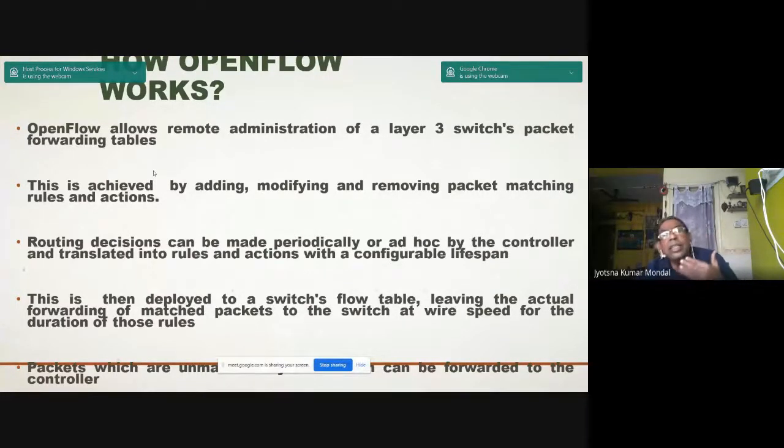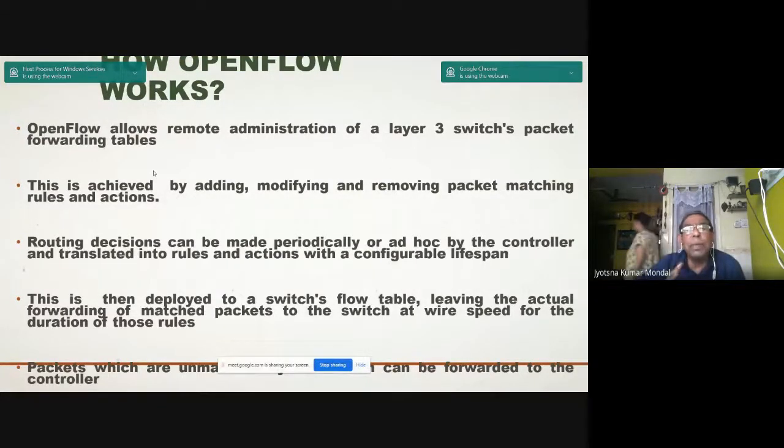And routing decisions can be made periodically or ad hoc by the controller and translated into rules and actions with a configurable lifespan. That means I am giving a rule, the rule may exist for a certain finite amount of time. After that, I will change the rule.